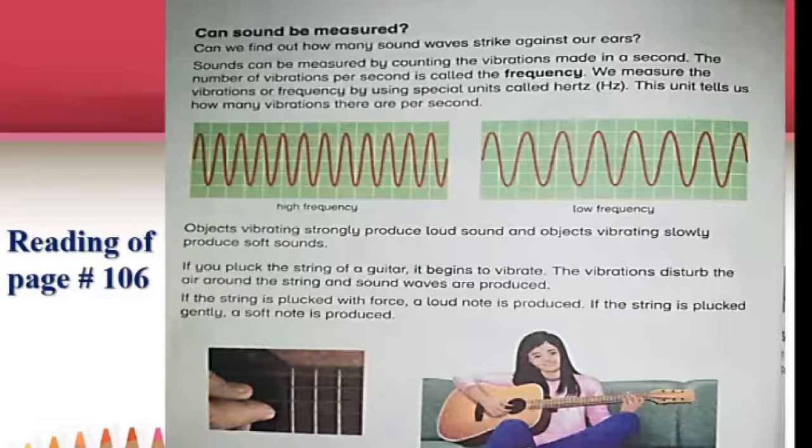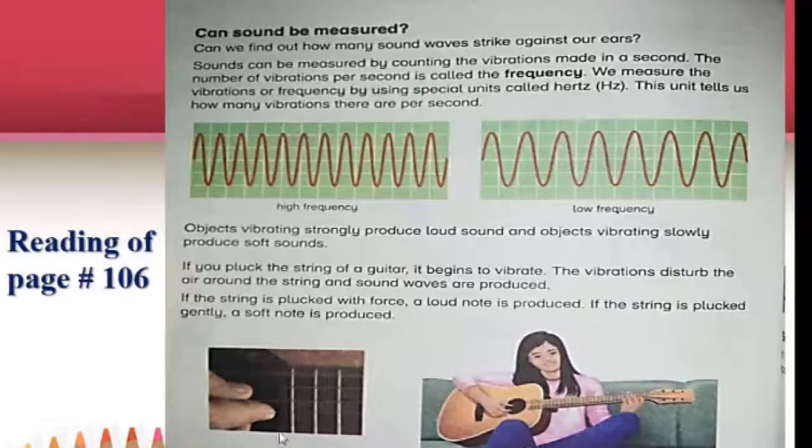And low frequency means a small number of waves are being produced. High frequency sounds are mostly loud sounds, with more waves passing in a second. In low frequency, the number of waves decreases. Fewer waves are passing every second.